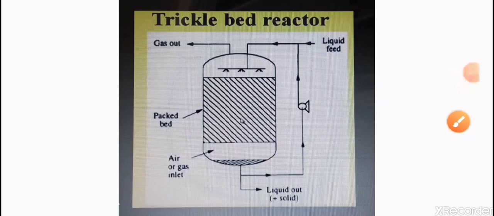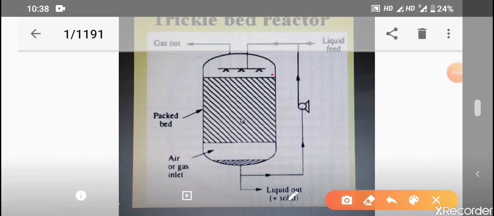This is the trickle bed reactor, where this is the bed of the reactor and liquid flows from the top of the reactor. The liquid comes in contact with the solid particles of the reactor.